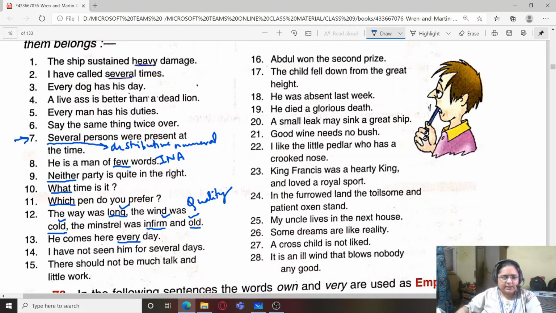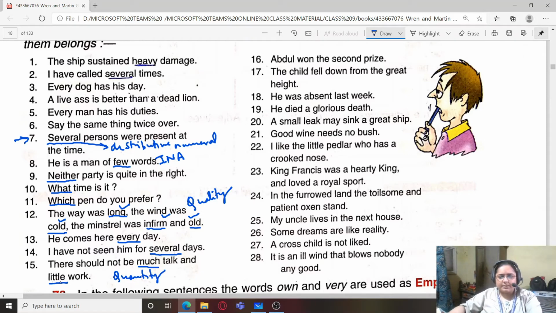I have not seen him for several days. So several is again an indefinite numeral adjective. There should not be much talk and little work. So much and little specify how much, so they answer the question for adjective of quantity.